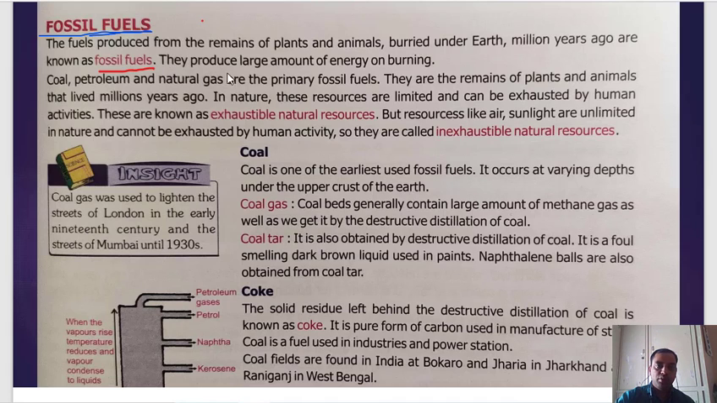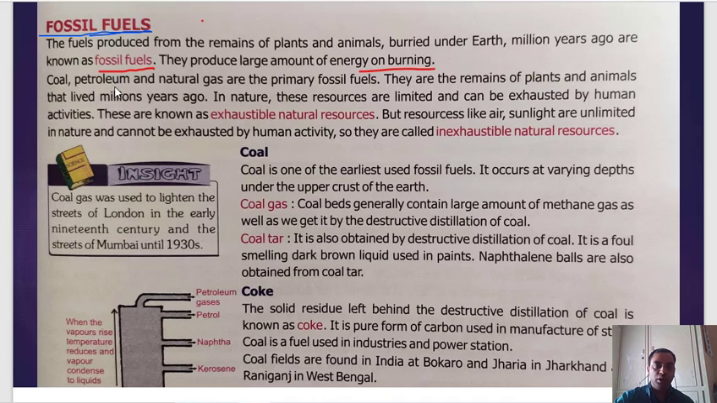Okay. So they produce large amount of energy on burning. When you burn fossil fuel, for example, petrol, diesel, coal, all these things, they produce very large amount of energy. So these fossil fuels can be used for many purposes. From petroleum, petrol, diesel, kerosene, these things can be extracted and used for various purposes. We usually use petrol for ride bikes and all that, like scooty as well.